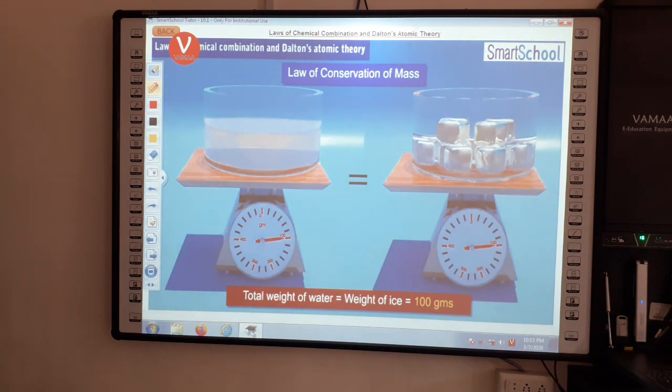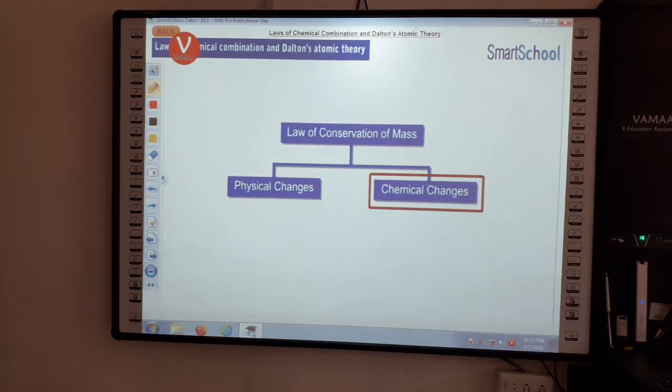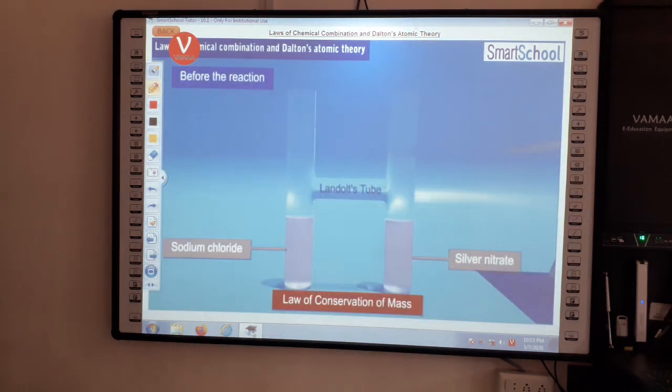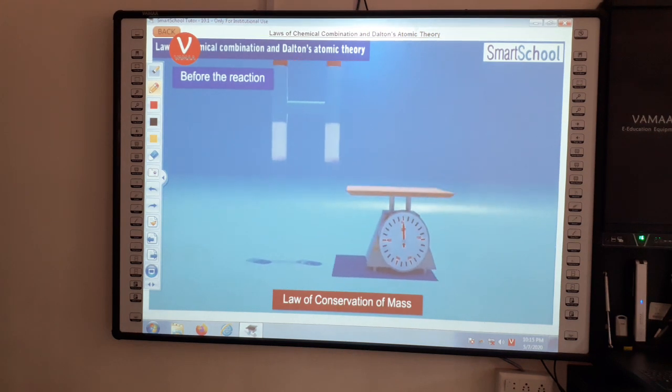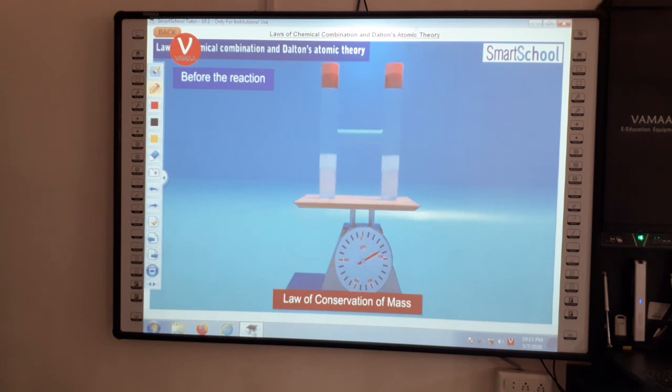Now, let's verify the part about chemical changes. Take some sodium chloride and silver nitrate in a tube. Now, let's seal both the tubes with a rubber cork. Let's weigh the tube and note the weight. This is the weight of reactants before the chemical reaction.